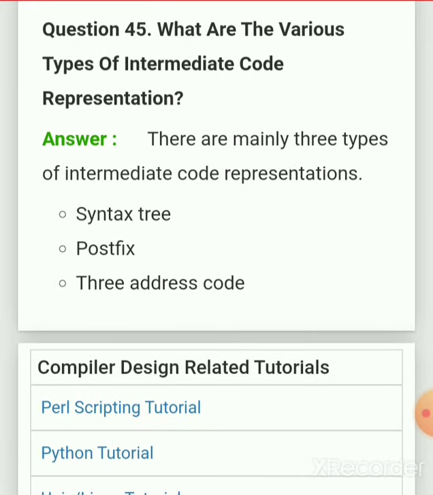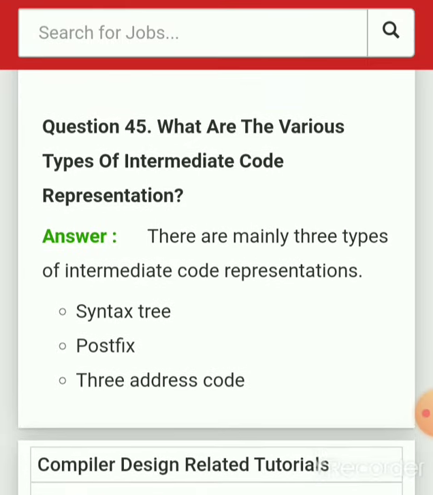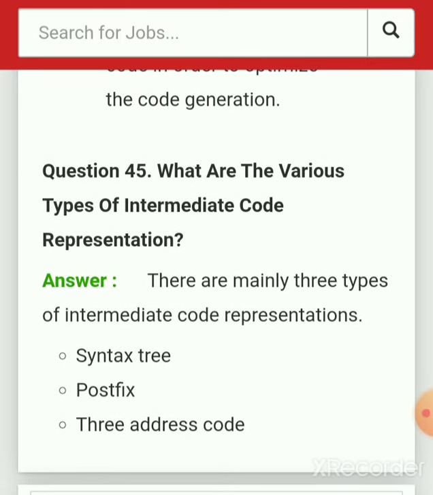What are the various types of intermediate code representation? There are mainly three types of intermediate code representation: syntax tree, postfix, and three address code.